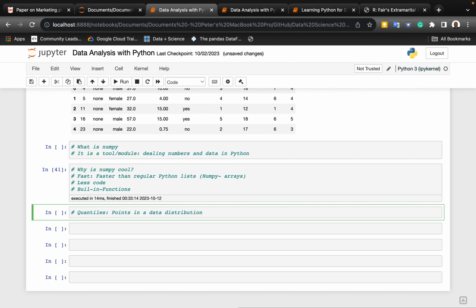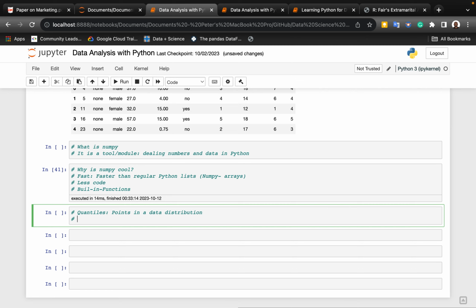So you have to look at it like it divides data into 3 parts. The cool thing is it divides into 3 parts, and so that's the 25%, 50%, and 75%. However, there's always going to be that first guy here, and that last guy here. So there are these 3 important ones in between. Now, why did I introduce this?